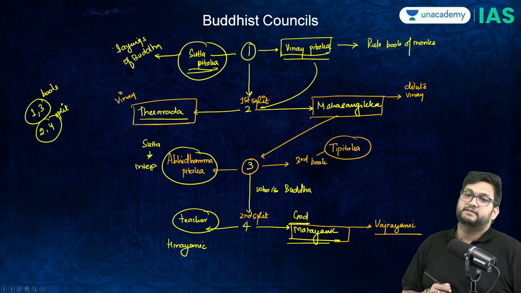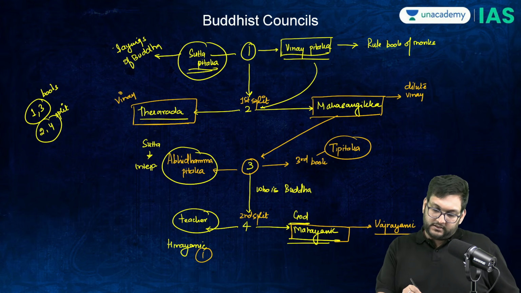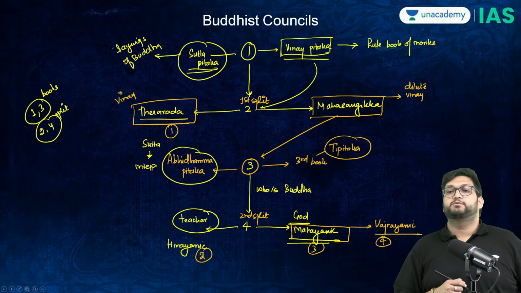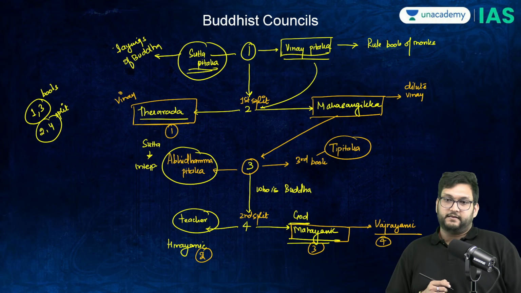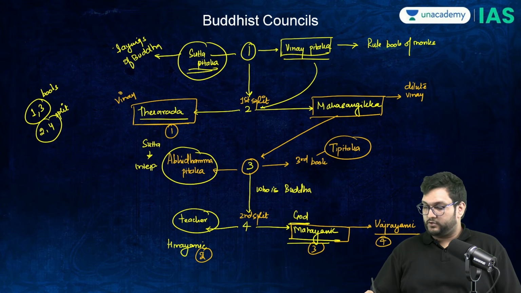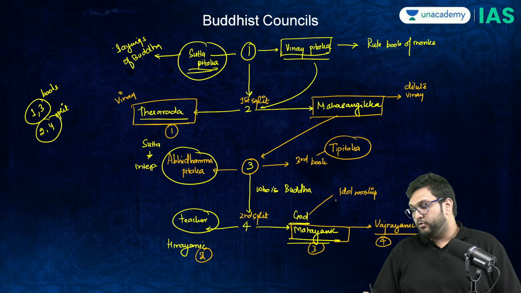The four major sub-schools of Buddhism. Now, Mahayanic said Buddha is God, so therefore idol worship. They said Bodhisattvas are important.